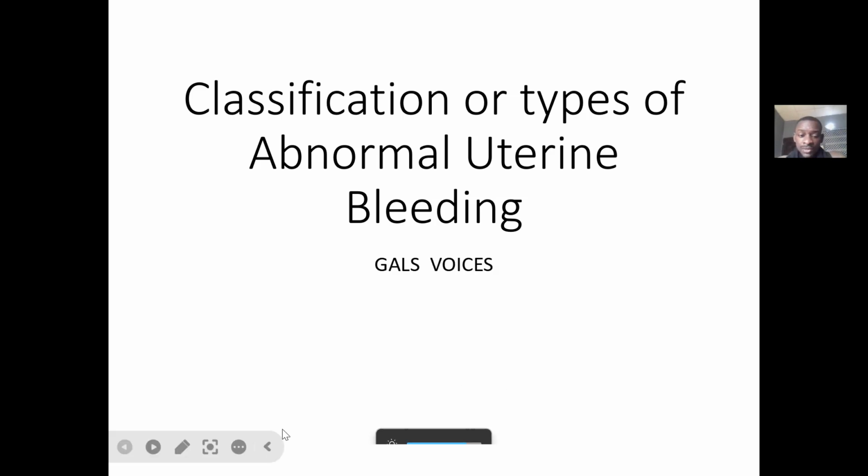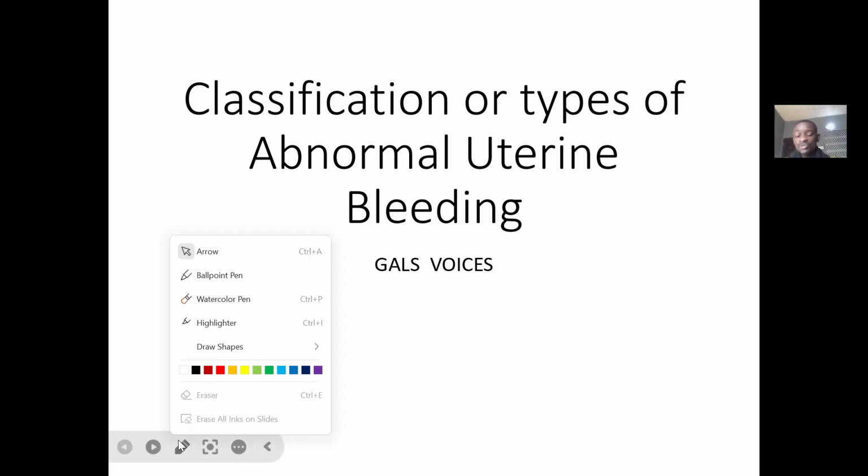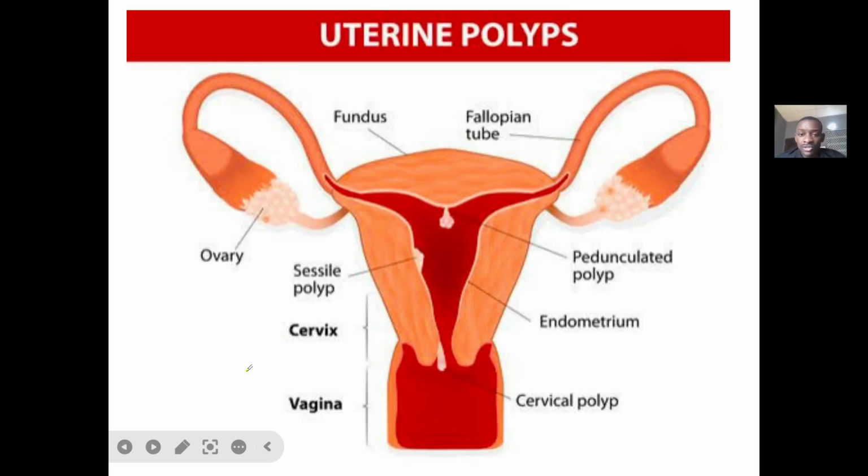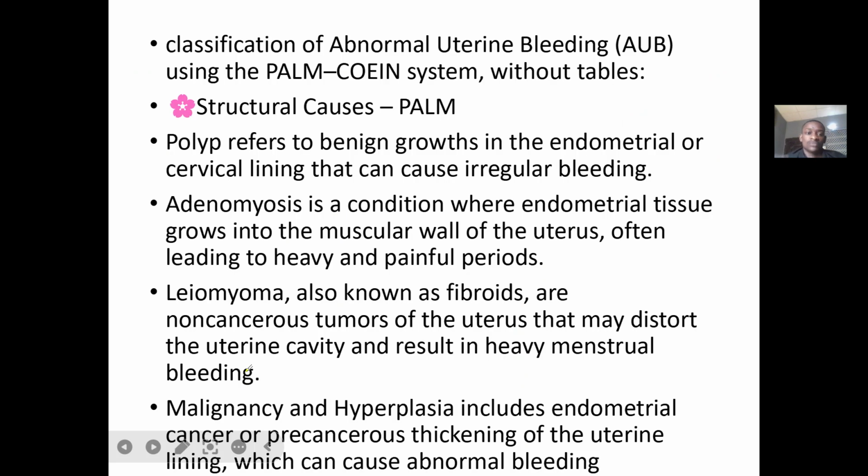So we are talking about a classification, which also serves as the types of abnormal uterine bleeding. The classification is more like you're talking about the types. So for the classification of abnormal uterine bleeding, that's of course bleeding that is not menstruation. All right. So classification is based on a mnemonic, which is very, very popular amongst medical students.